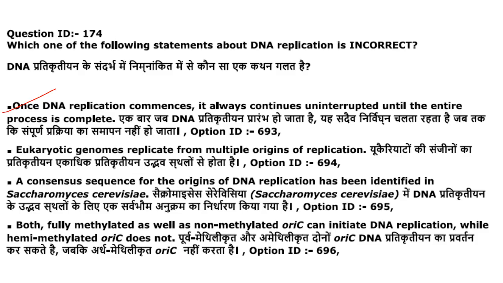Next one. Which one of the following statements about DNA replication is incorrect? Once DNA replication commences, it always continues uninterrupted until the entire process is complete. Interruptions take place. So that statement itself is incorrect. So the correct answer is option ID 693.